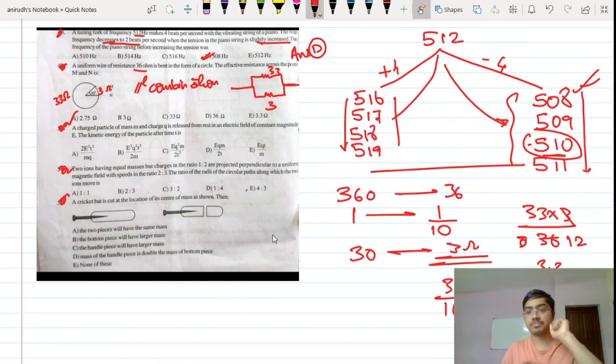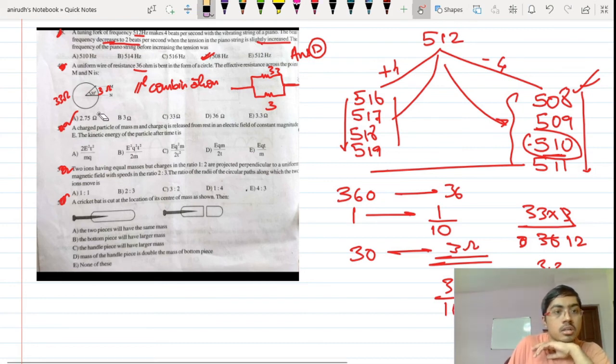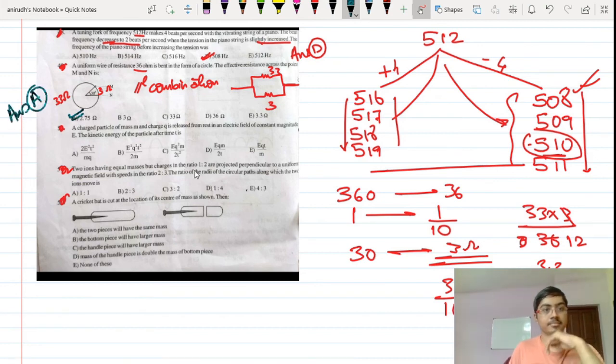It cannot be 3 ohm, but because 12 and 33, they are not completely divisible easily. Okay. So the only option I am left with is option A, and yes, that is my correct answer. For this question, I will be marking option A as the right answer.